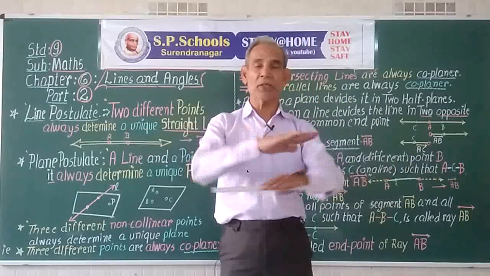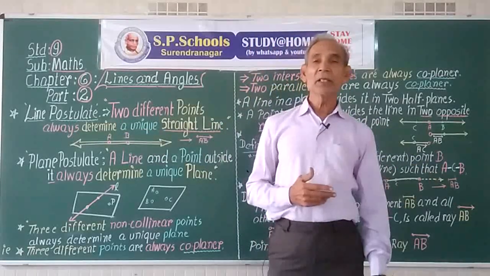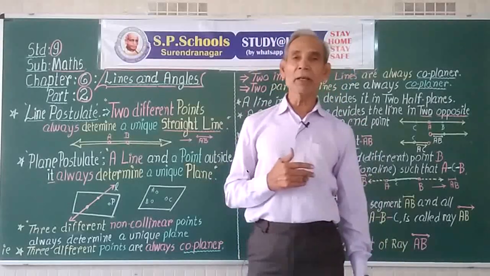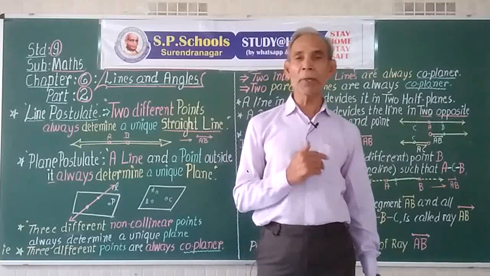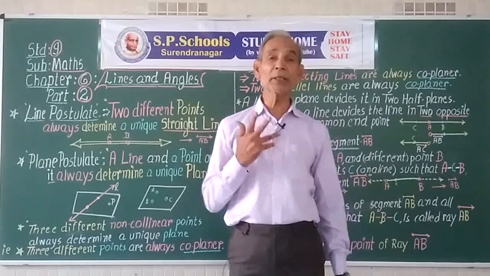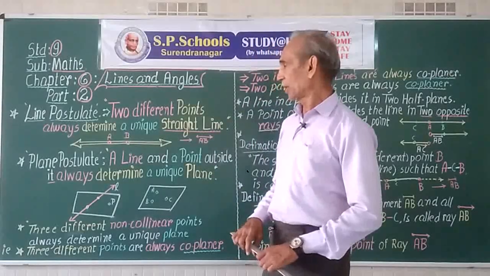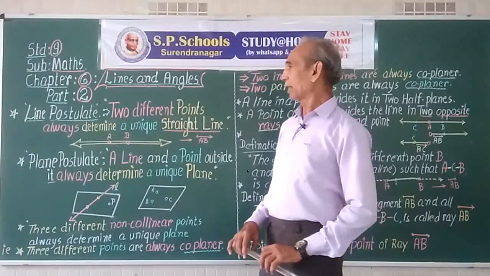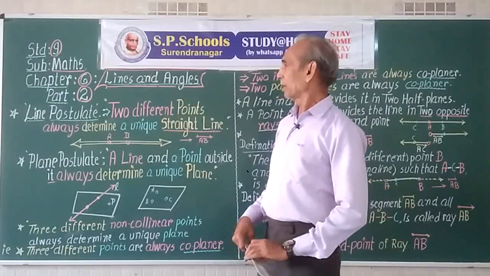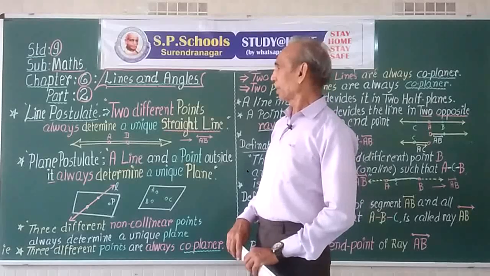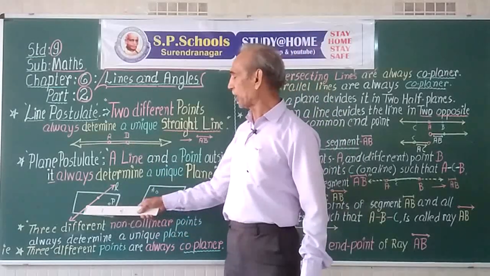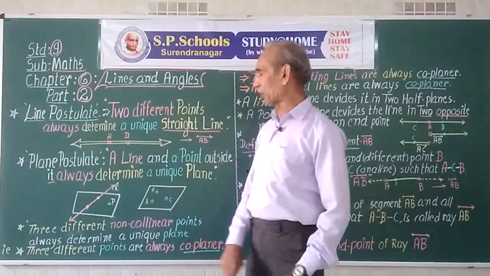Plane, that is surface. What is surface? Suppose we try to prove what is plane, we have to use the term surface. Then we will have to prove what is surface. Thus, lines are determined by 2 points, but a plane is determined by a line and a point outside it.